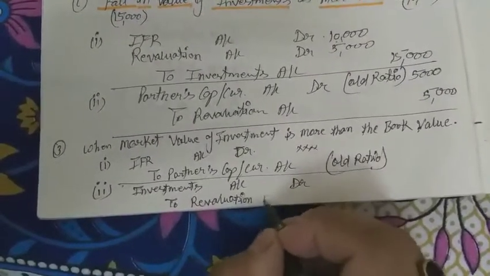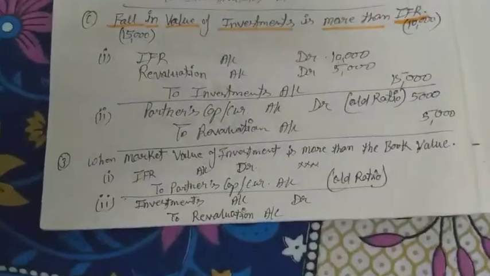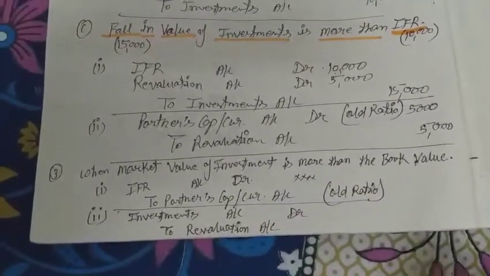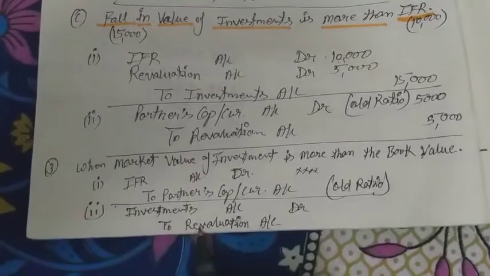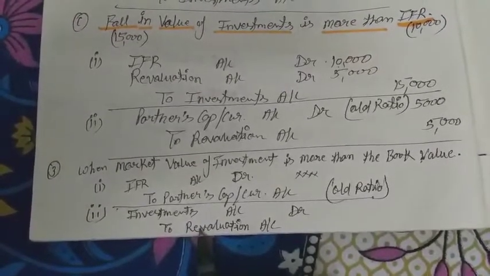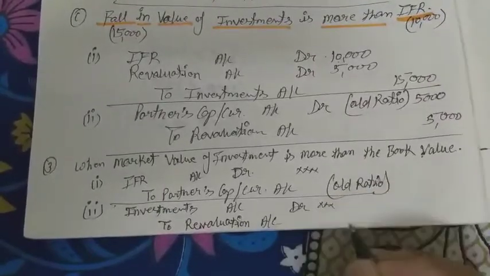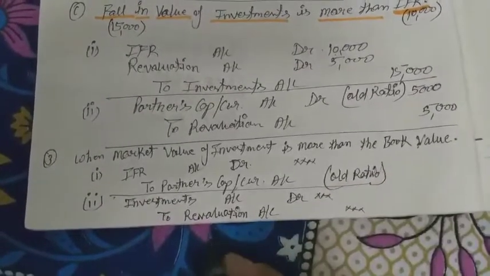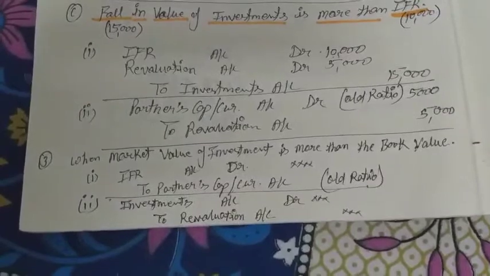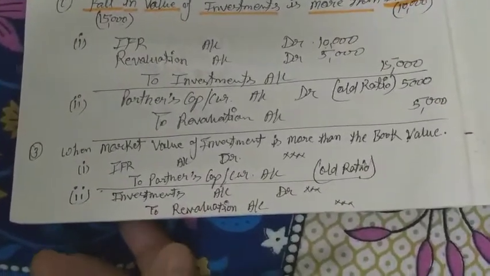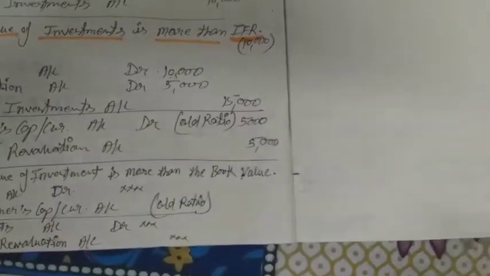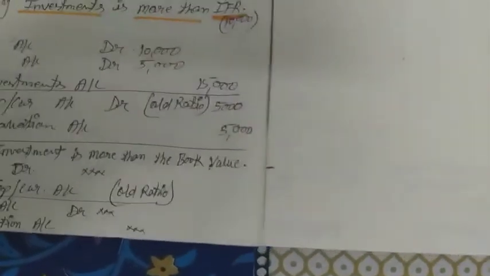There is no relation with the IFR, as it is distributed among the partners, and the new account is opened with the investment when the value is increased. So this value we will write over here, and then this revaluation is again distributed among the partners in the old profit sharing ratio.